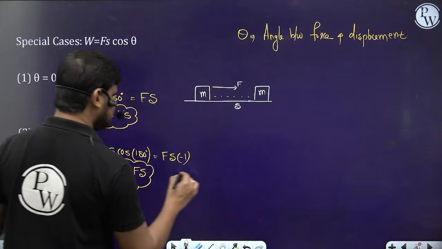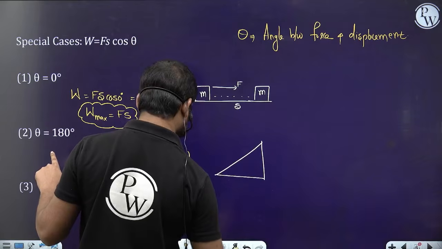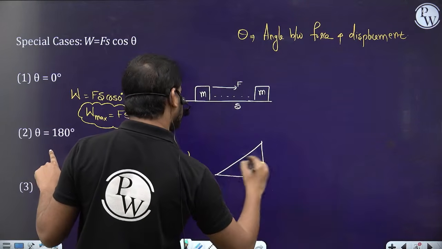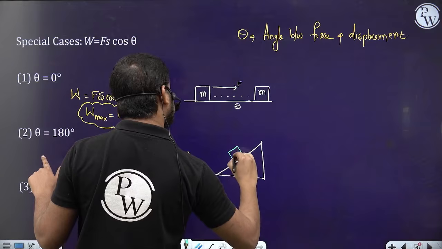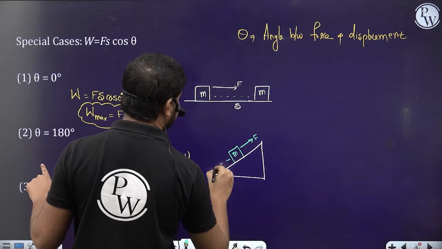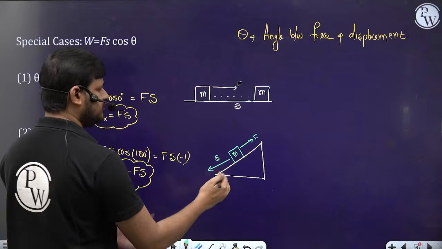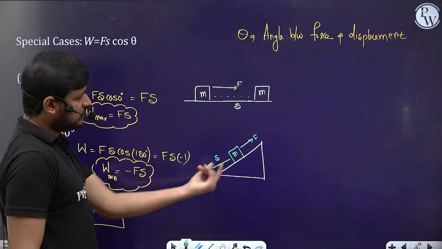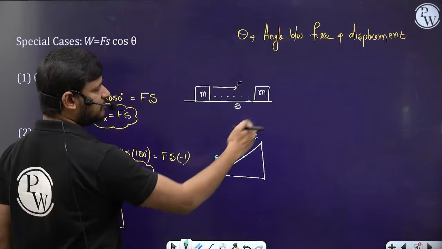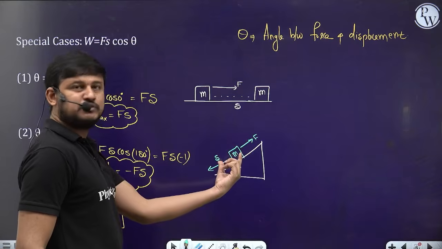Now in the second case, let's say this is the inclined plane. Here is the mass m and you are applying the force F, but the object is sliding down, let's suppose, because of the steeper incline. It is sliding down, but you are applying the force upside. So the force and displacement are in opposite directions here.